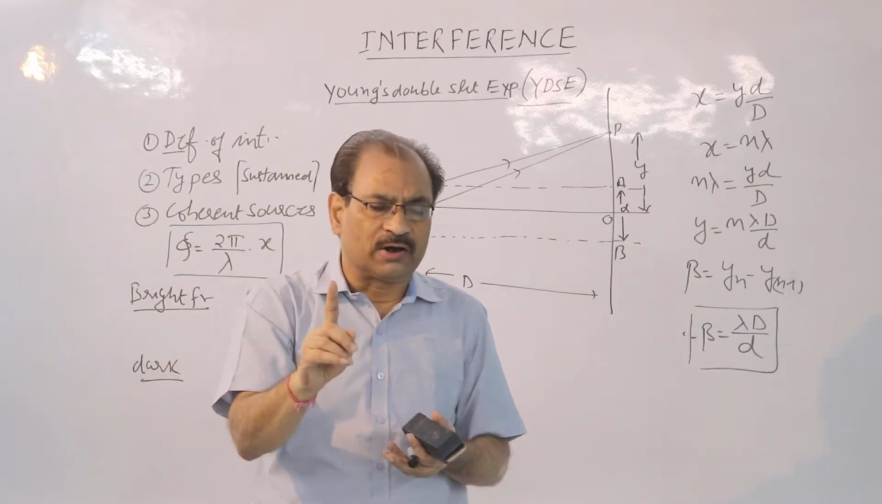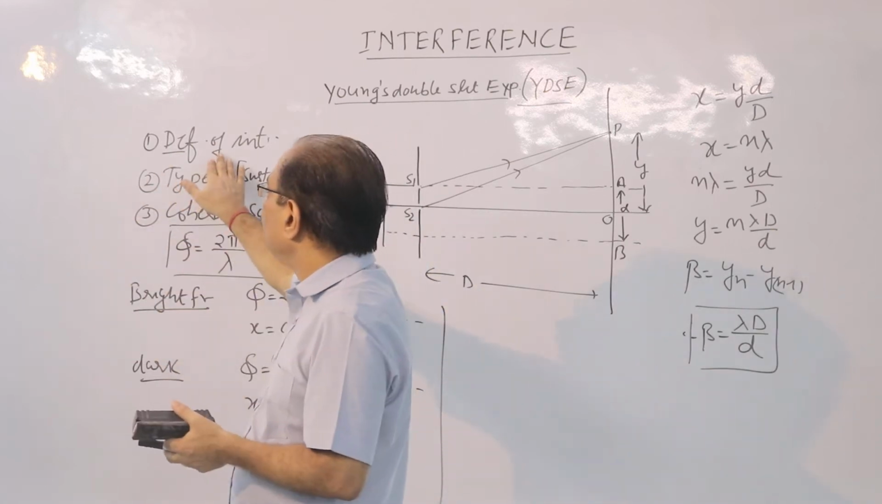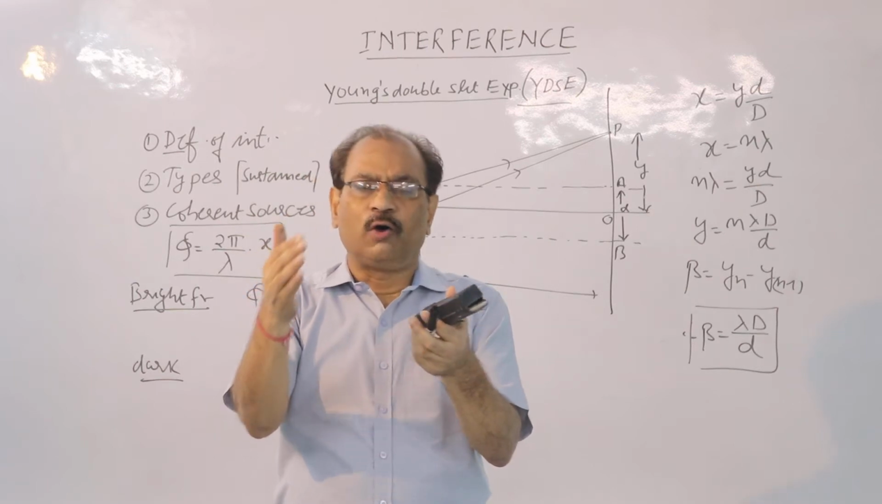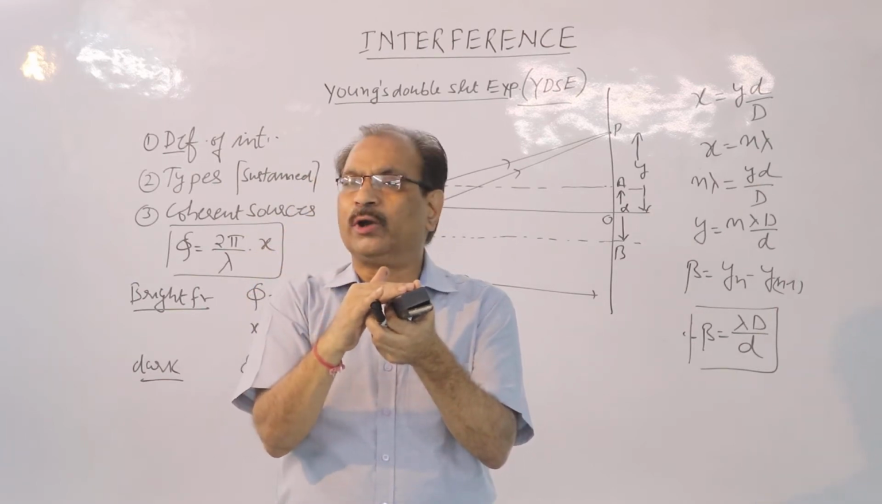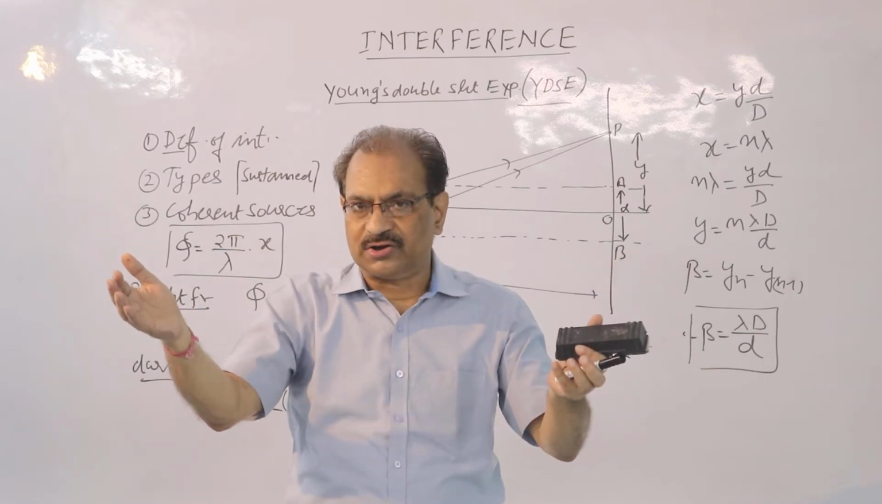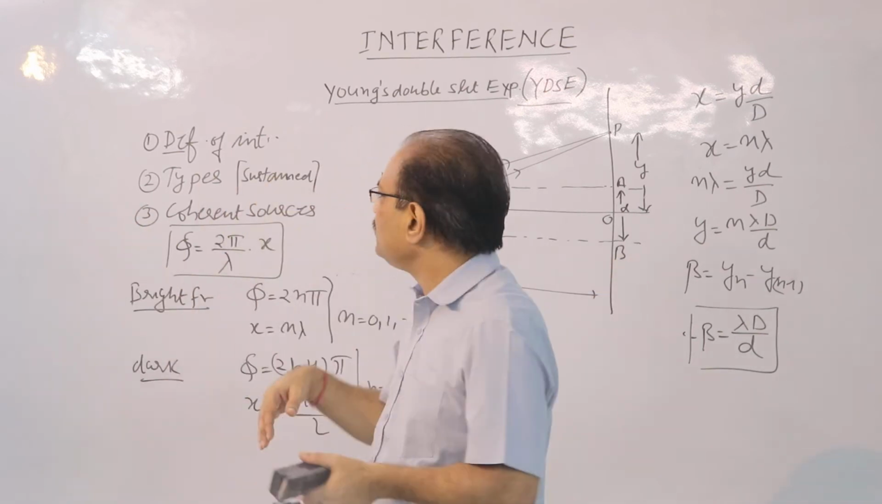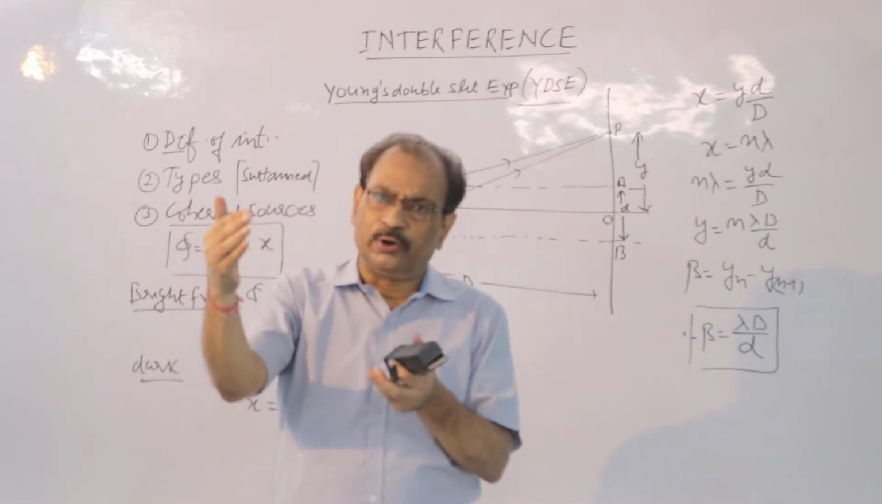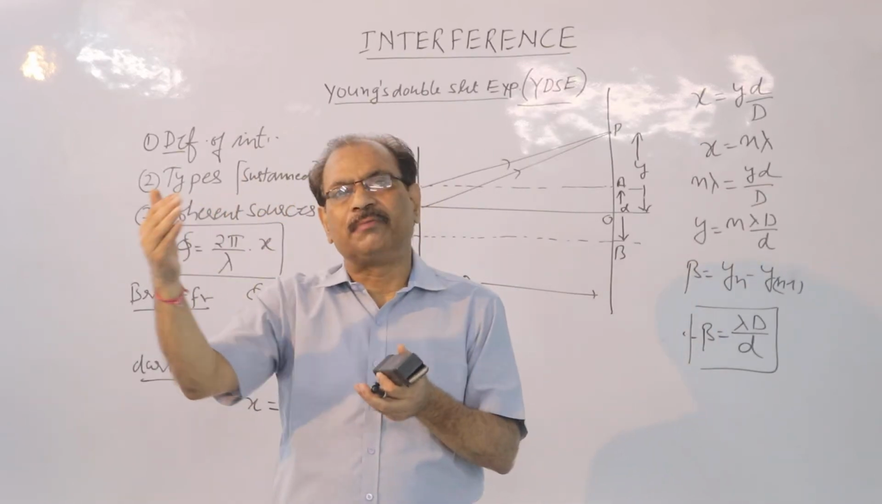Alright? So children, let us start with the definition of interference of light. Interference is the phenomenon of superimposition of two light waves on each other and non-uniform distribution of energy. As a result of interference, we shall have fringes. As I told you, bright, dark, bright, dark, bright, dark.